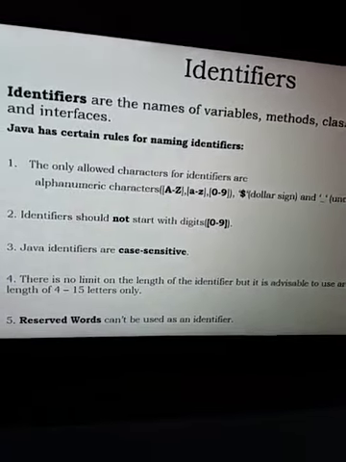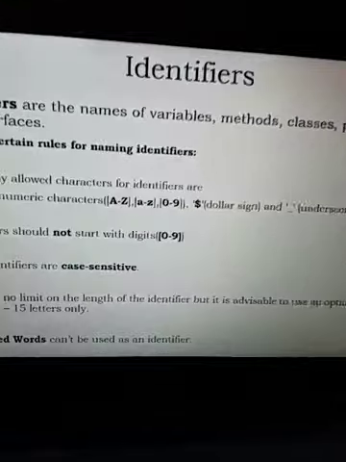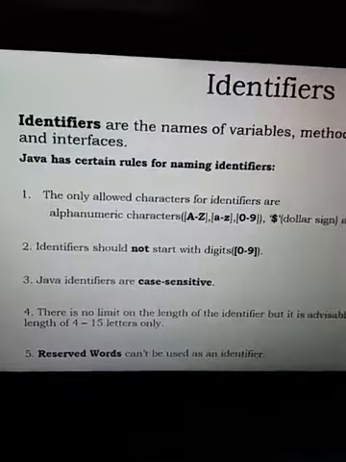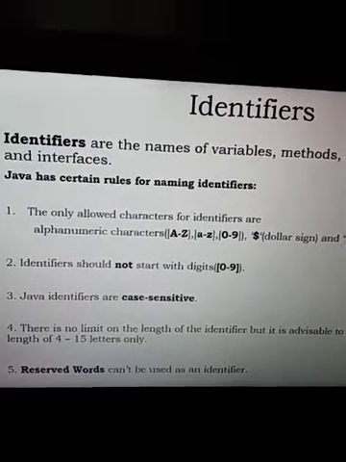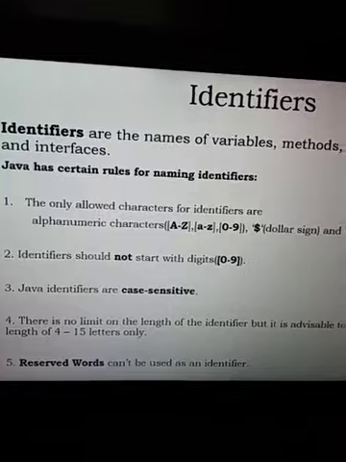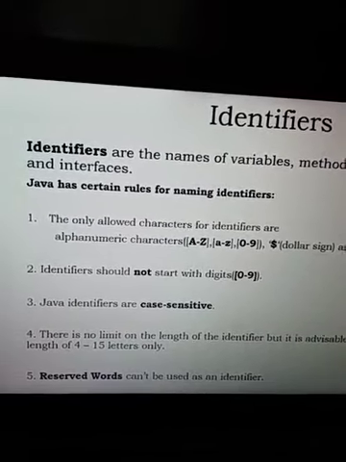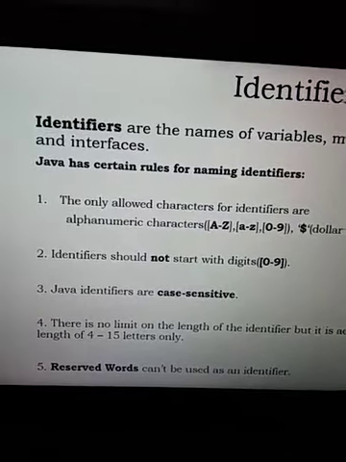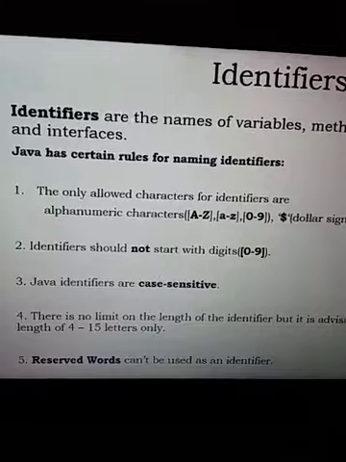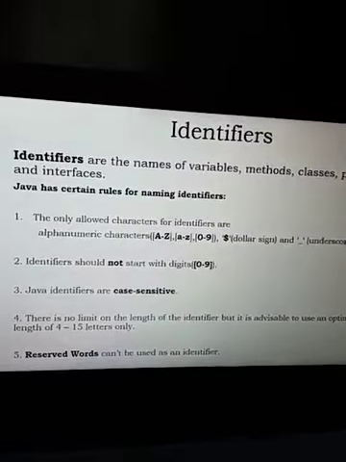Identifier names, that is alphabets, may be followed by numbers. Two special characters are permitted, the dollar sign and underscore, and it should not begin with a number. There is no limit for length. Any number of characters can be given as an identifier, but it is better to give 4 to 15 letters for easier reference and use. A keyword should not be used as an identifier because a keyword has some predefined meaning.